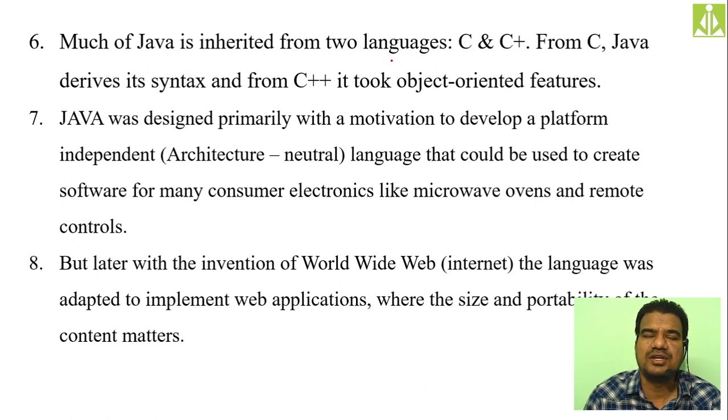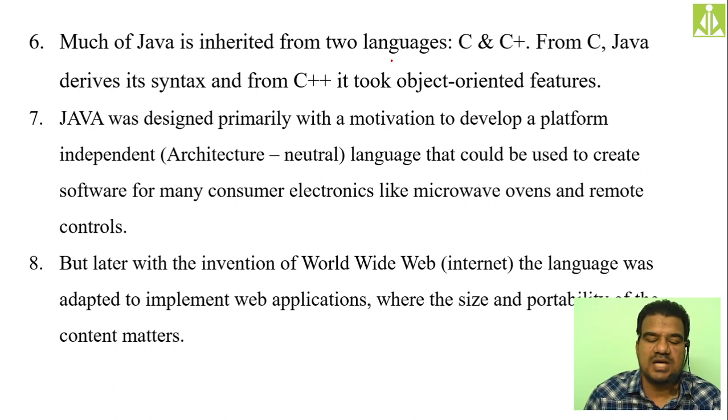You hardly need to do any work in order to write the program in Java. If I write the first program of Java, you can easily understand it, because Java takes much of the syntax and semantics from C and C++.